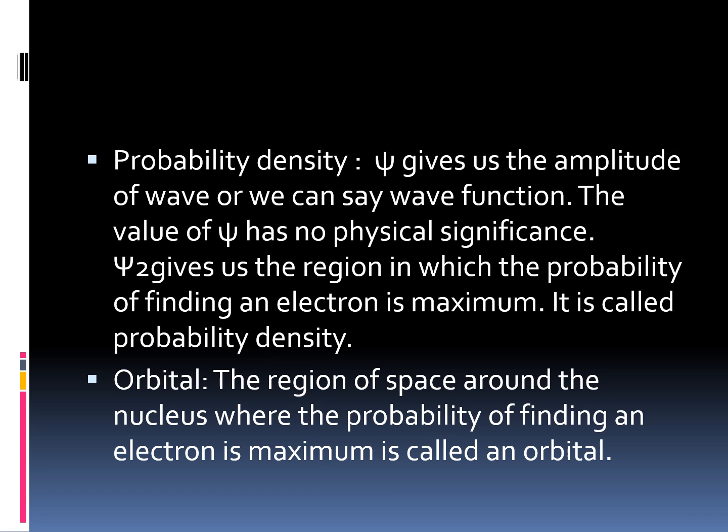Psi square gives us the region in which the probability of finding an electron is maximum, and it is called probability density. Orbital: the region of space around the nucleus where the probability of finding, or we can say the chance of finding, an electron is maximum, is called an orbital.